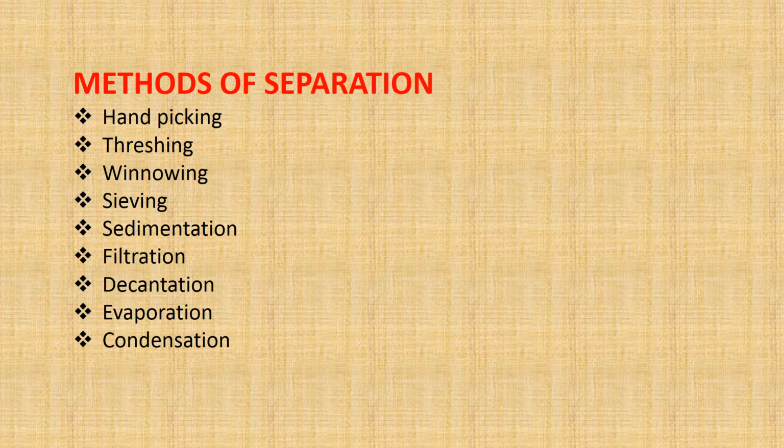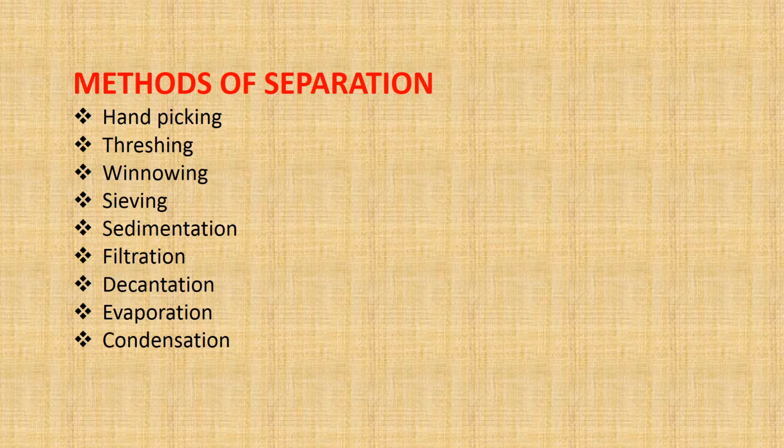Now what are the methods of separation? There are about 9 methods: hand picking, threshing, winnowing, sieving, sedimentation, filtration, decantation, evaporation, condensation. Very simple techniques.